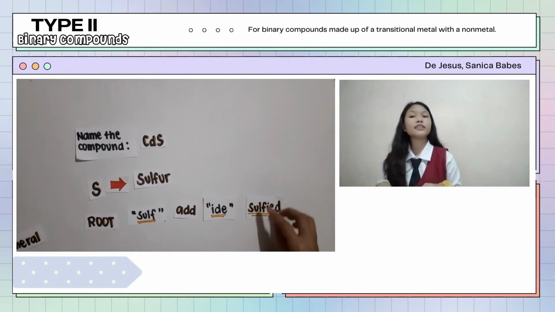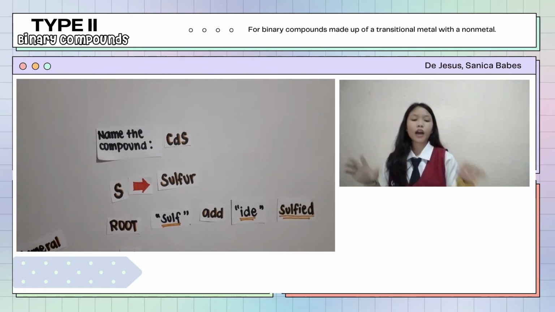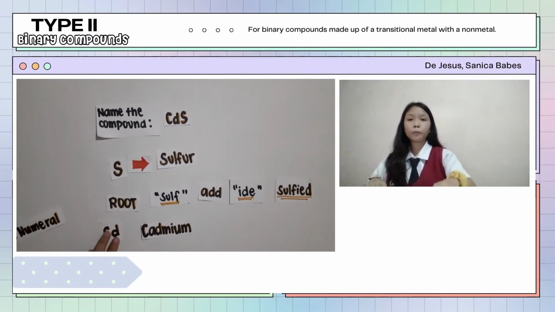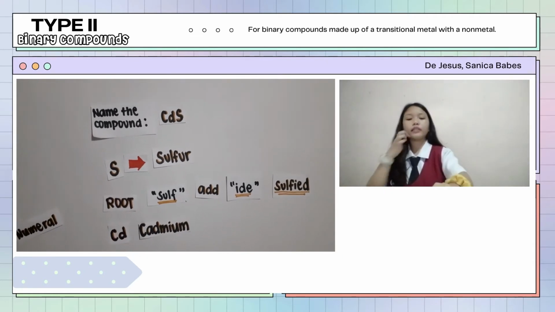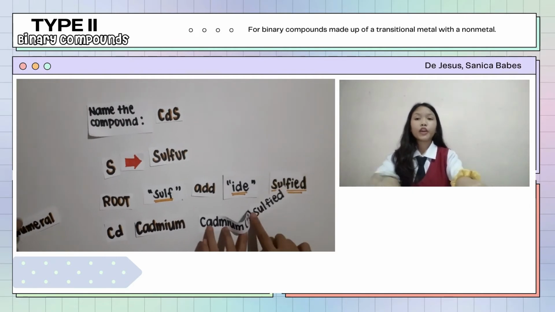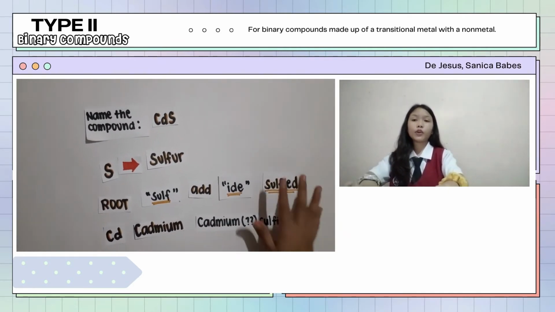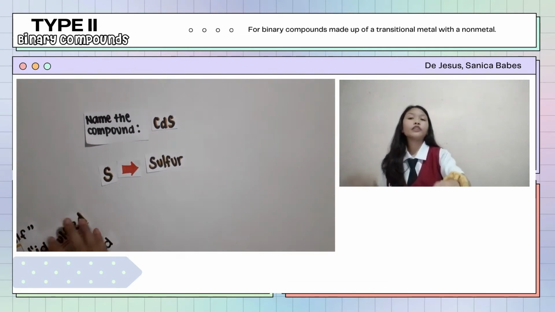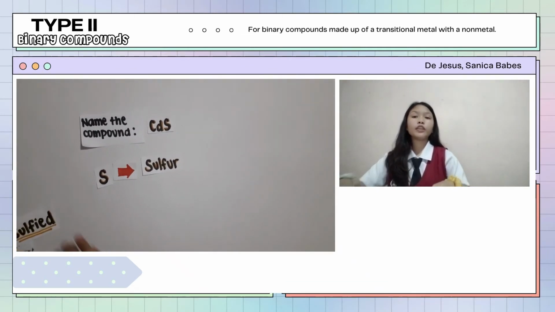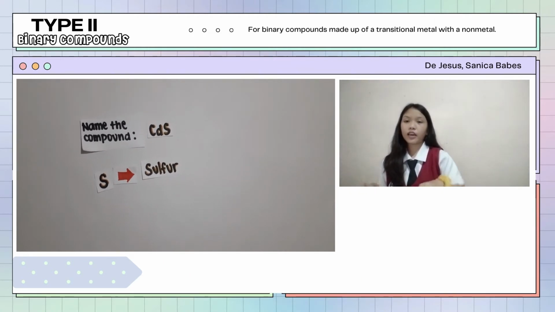While Cd stands for cadmium, so we have now cadmium, and then the Roman numeral is missing, then sulfide. So since the Roman numeral is missing, we need to find it. To find the Roman numeral, we need to find the charge of the anion.